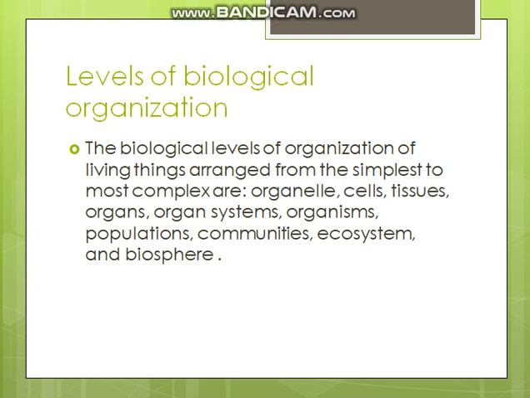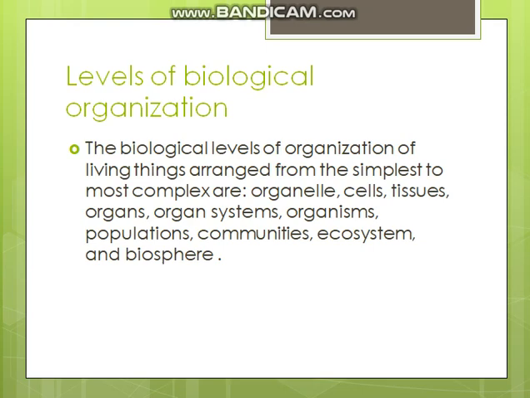The same kind of organisms, the same species living together, would make populations, and different populations living together would make communities. Different biotic and abiotic factors will make ecosystems, and different ecosystems will make a biosphere, like our Earth.